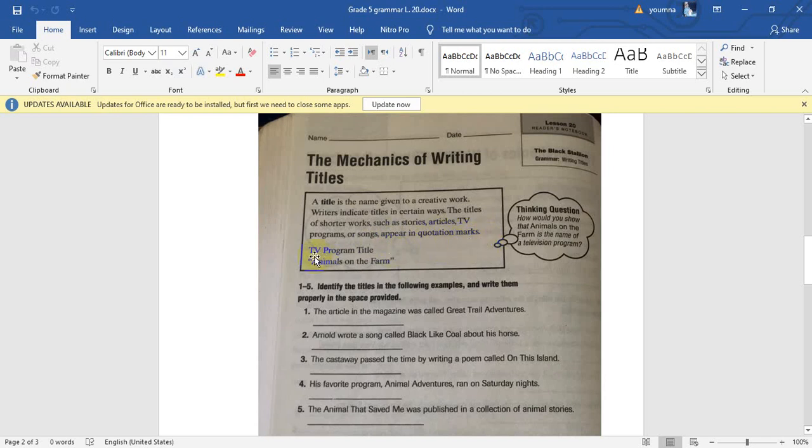Let's see this. This is a TV program title. Look at the quotation marks. Animals on the Farm. Here guys, animals is capitalized. On is a preposition in the middle, it will be lowercase. The is an article in the middle of the title, so it will be lowercase. Farm is a main word, so it will be capitalized even if it's the last word in the title. Okay, so here guys, identify the titles in the following examples and write them properly in the space provided.